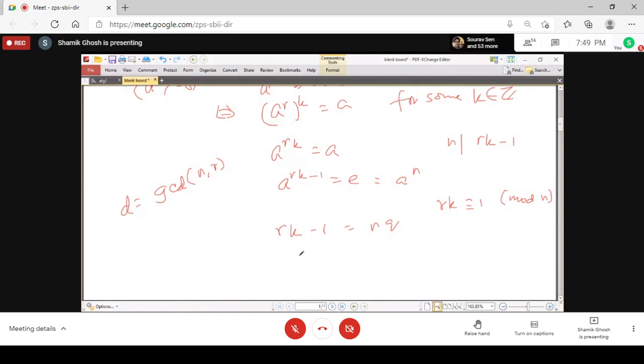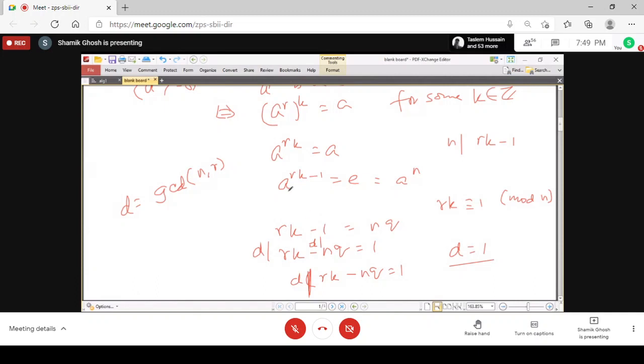That proof is this: if you write rk minus nq equal to 1, then d divides r and d divides n. D divides r means d divides rk. D divides n means d divides nq. So d divides rk minus nq. But rk minus nq is 1, and that is why d equals 1. Do the others understand here?